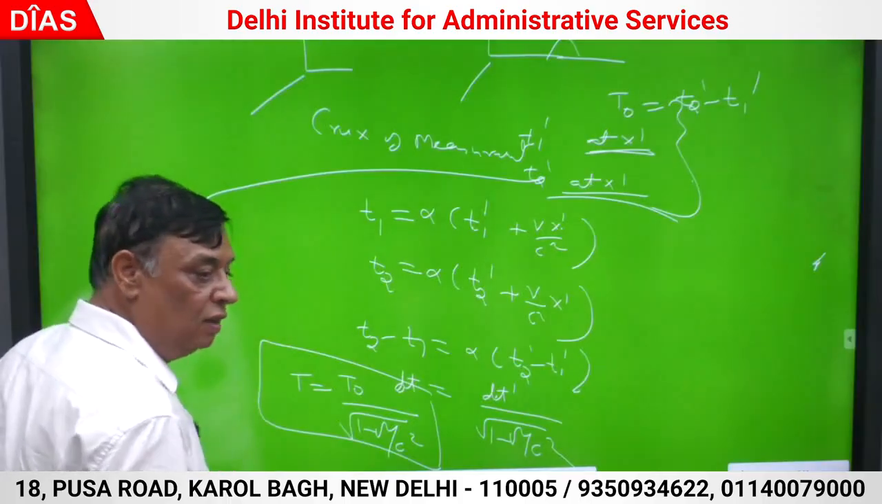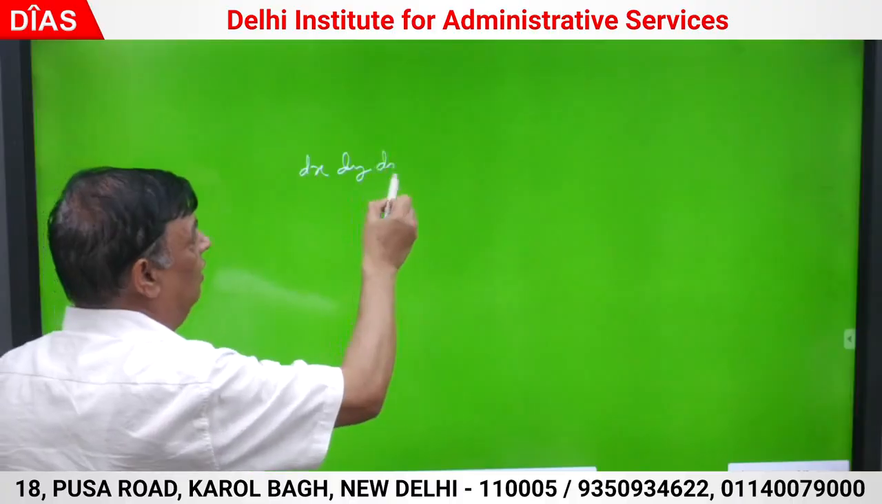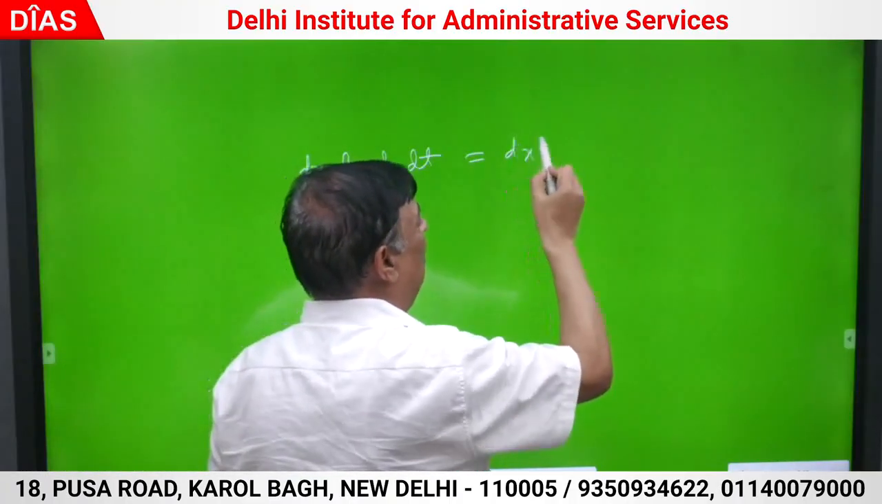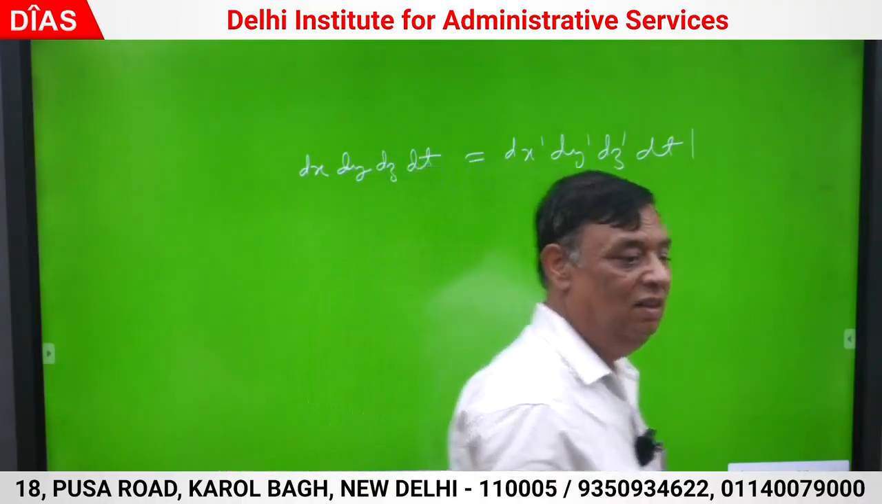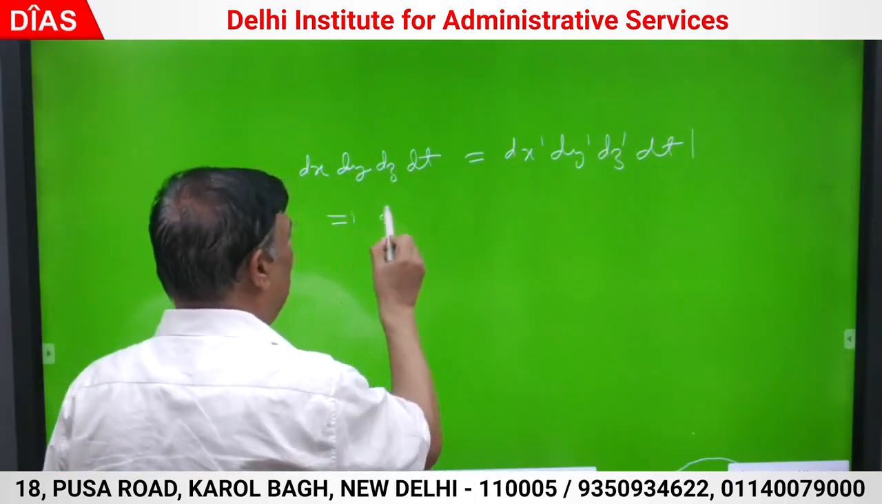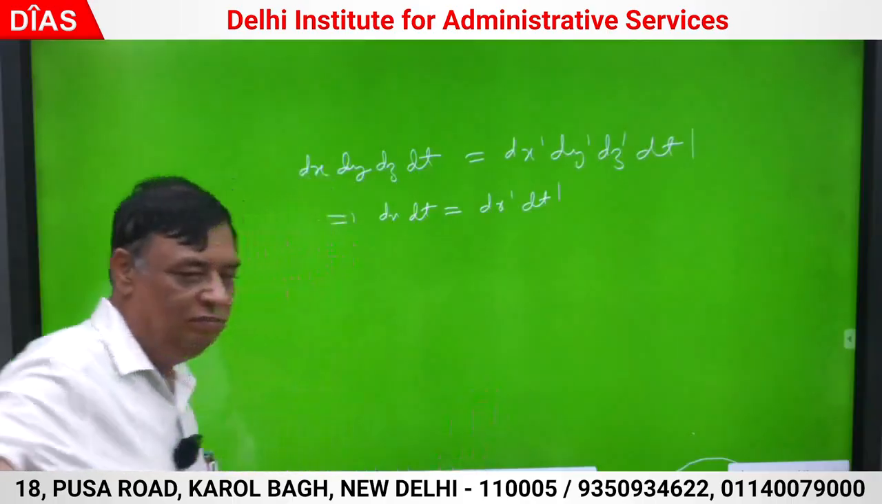Okay. Now if I have to prove that dx dy dz dt is invariant, you have to prove that dx dash dy dash dz dash dt dash is Lorentz invariant. Y is y dash, z is z dash, so there is no change because the frame of reference was only moving along the x axis. So dy is dy dash, dz is dz dash. So ultimately you have to prove that dx dt is dx dash dt dash.